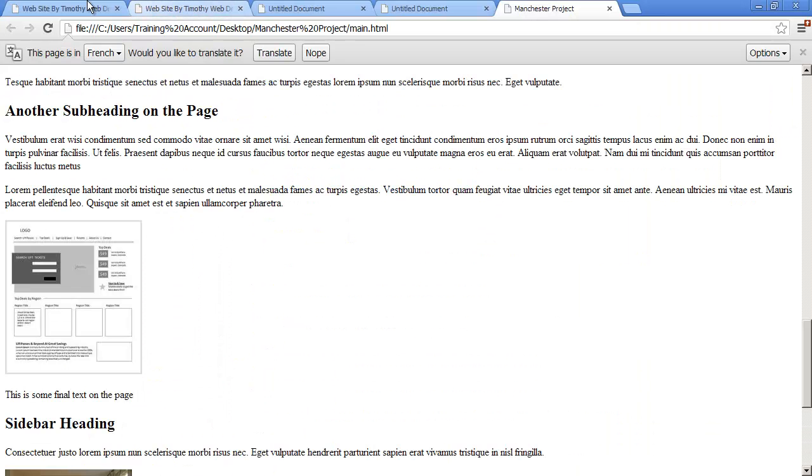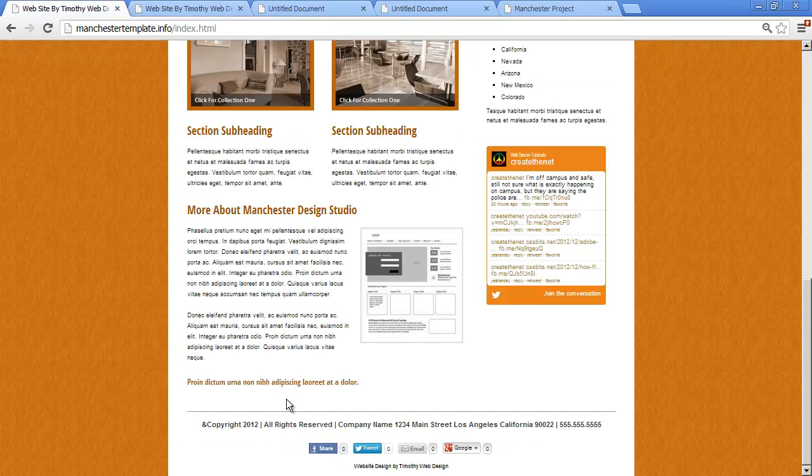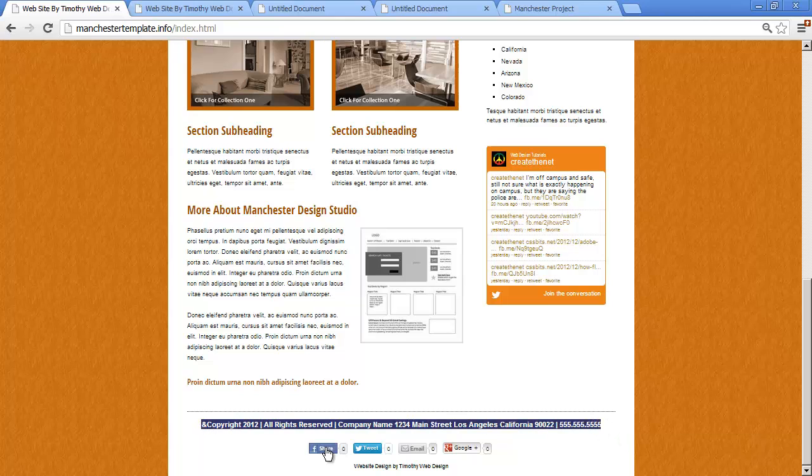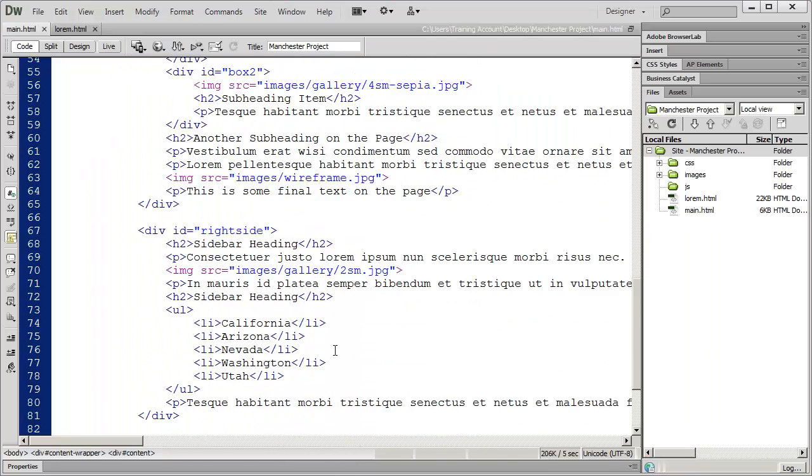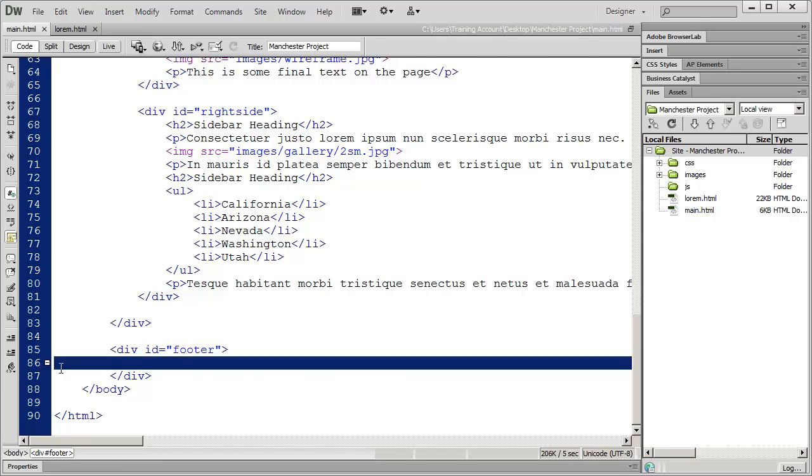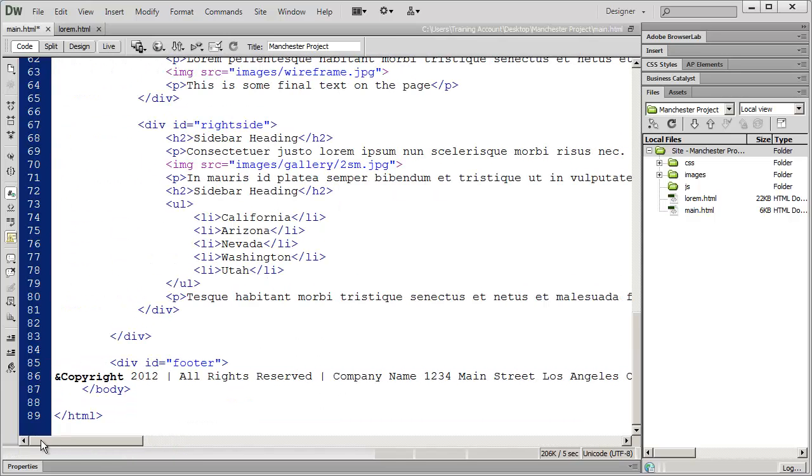Now the last thing that we need to do is we need to go ahead and put this company information, or this footer information, at the bottom. And again, these social media sharing tools we're going to add in at a later time. And what I'm going to do to make this just real quick is I'm going to highlight this, copy it, come down in here to my footer section, and just paste that in.